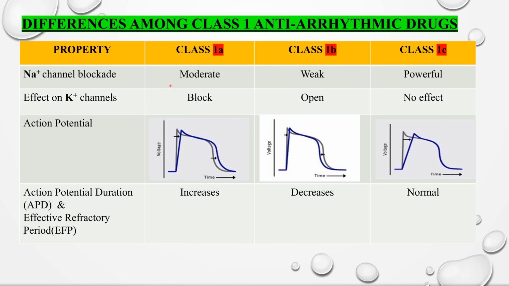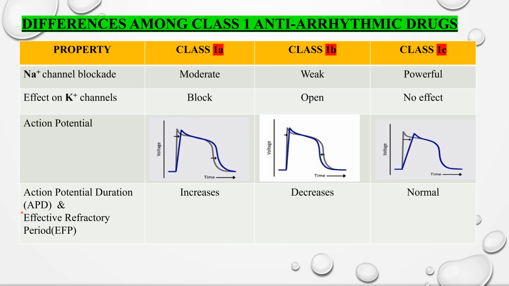These are the differences among class 1 antiarrhythmic drugs. Sodium channel blockade is moderate with class 1A drugs, it is weak with class 1B drugs, and powerful sodium channel blockade is seen with class 1C drugs. Effect on potassium channels: class 1A drugs block potassium channels, whereas class 1B drugs open potassium channels, and class 1C drugs do not show any effect on potassium channels. These are action potential curves which we have already seen.